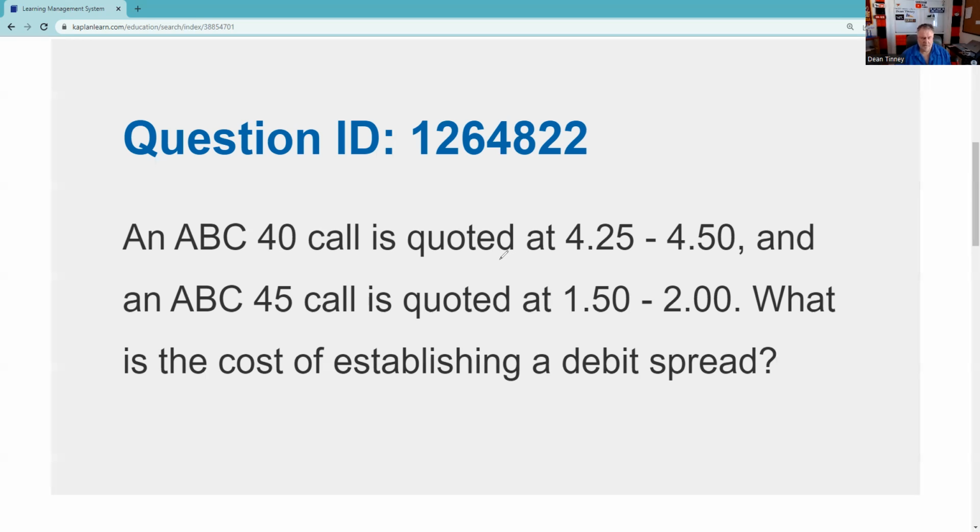All right, so let's get started on this one. An ABC 40 call is quoted at 4.25, 4.5. An ABC 45 call is quoted at 1.5, 2. What is the cost of establishing a debit spread? Wow. So this has a lot of testable content that would usually be found in separate questions and not one hellacious kind of question like this.